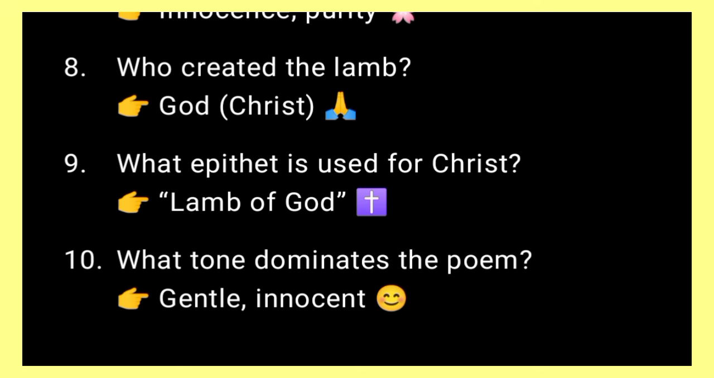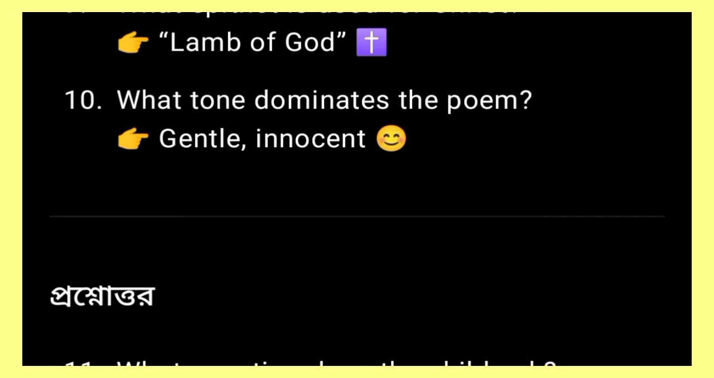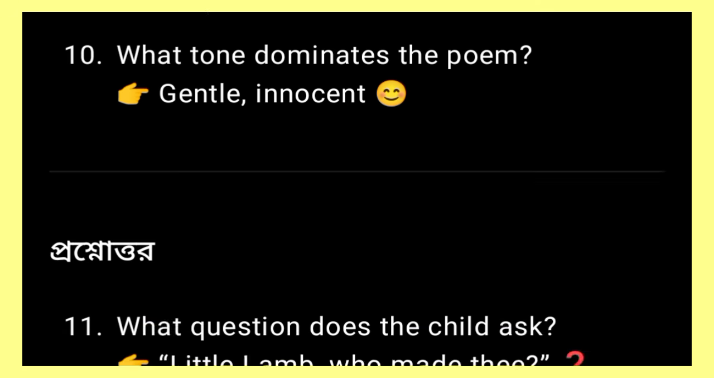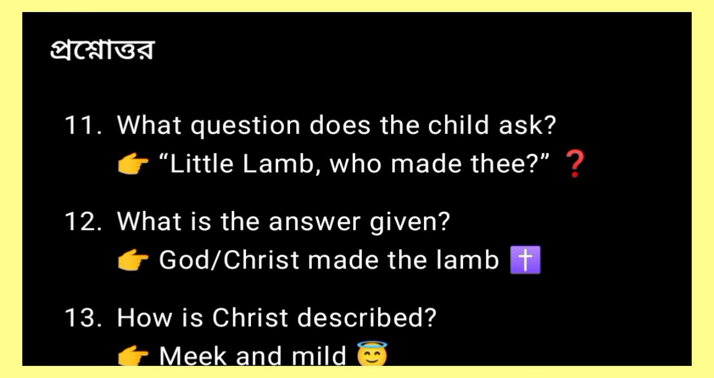Next, what epithet is used for Christ? Answer, Lamb of God. Next, what tone dominates the poem? Answer, gentle yet innocent. Next, some question answer. What questions does the child ask? Again and again, little lamb, who made thee? This is the question the child asked. Next, what is the answer given? Answer, God made the lamb.